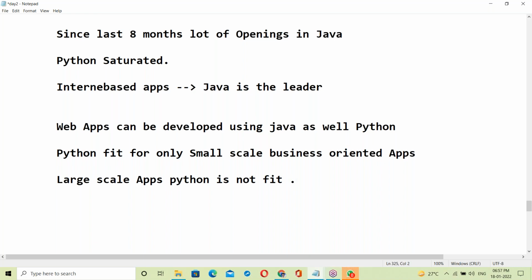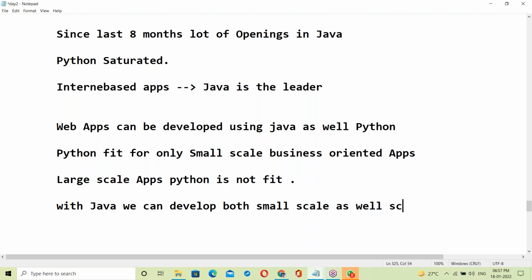With Java, we can develop small scale as well as large scale apps. Both we can develop with Java.